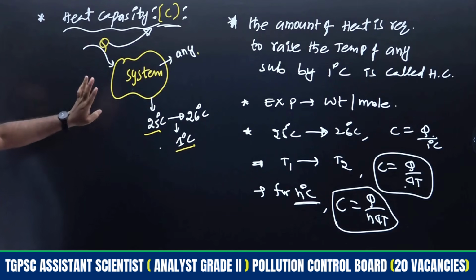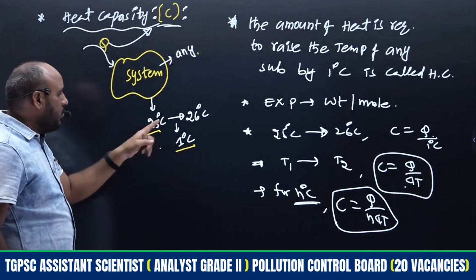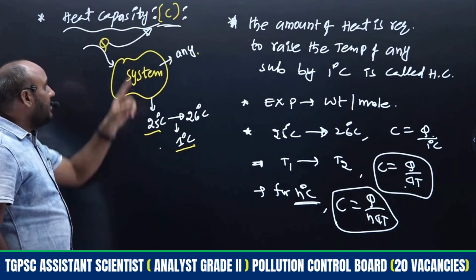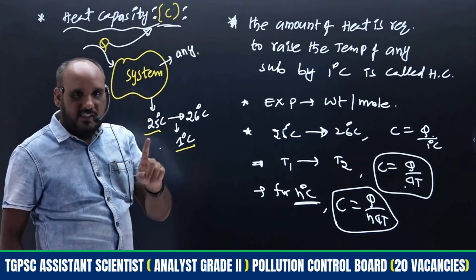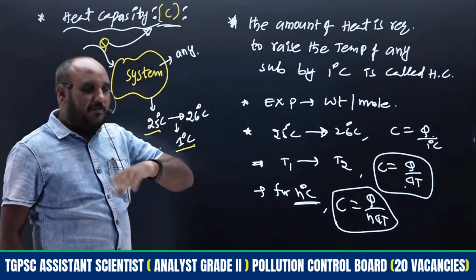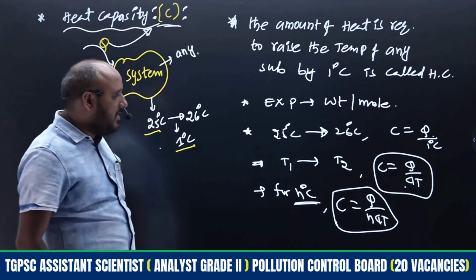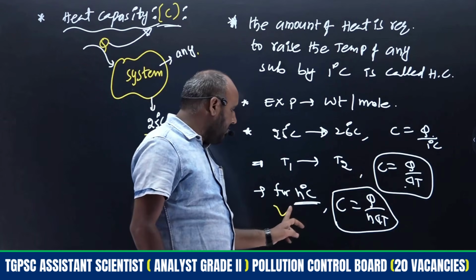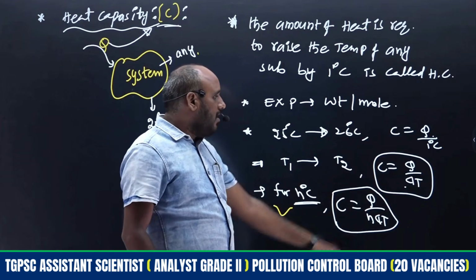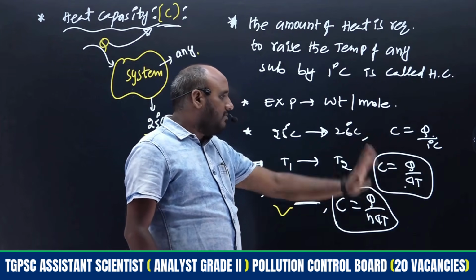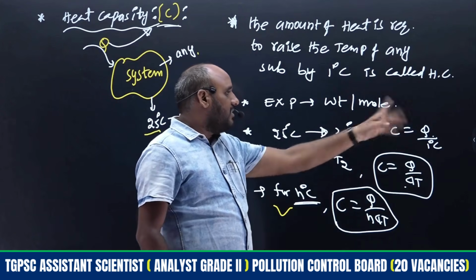Simple, go with the diagram. A system is there. The system absorbs some amount of heat energy to rise by 1 degree centigrade. That is known as heat capacity. Heat capacity is always considered for 1 degree centigrade only. If the temperature changes by 2, 3 or 5 degrees, we have to use the formula C is equal to Q by n into delta T, or for 1 degree centigrade, C is equal to Q by delta T, or directly for 25 to 26, C is equal to Q.